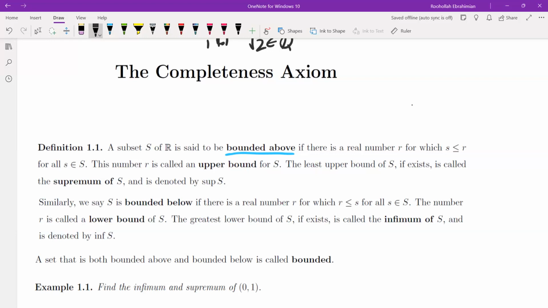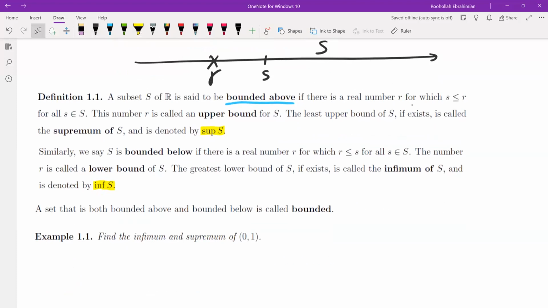Similarly, S is called bounded below if there is a real number R which is less than or equal to everything in S. The number R is called a lower bound, and the greatest lower bound, if it exists, is called the infimum of S. The supremum of S is denoted by sup S, and inf S is the infimum of S. Now, the completeness axiom tells us that the supremum exists, and then we are going to prove that the infimum also exists in a theorem.